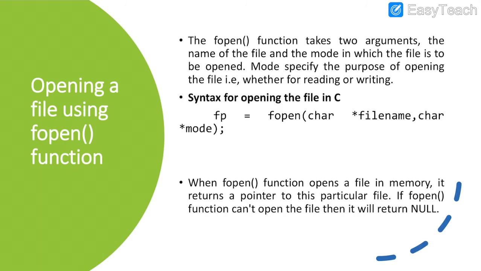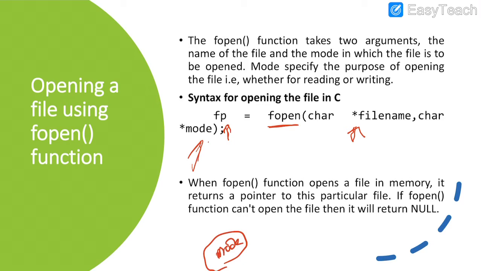If we take file opening, how can we open the file? The syntax which we use for file opening is fp is equal to fopen. fopen is a function which is going to open the file, and it takes two arguments, one is the file name, another one is the mode. What is a mode? The mode indicates the type of operation which we are going to perform with that file.